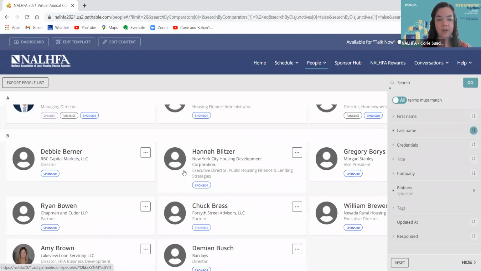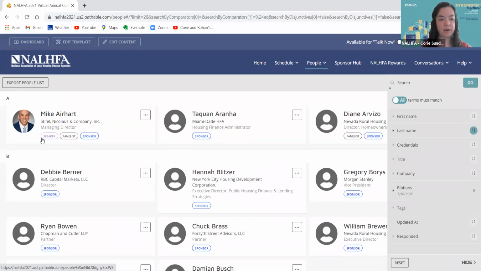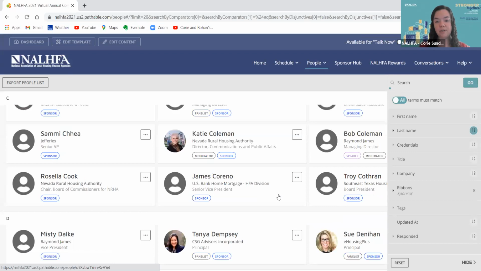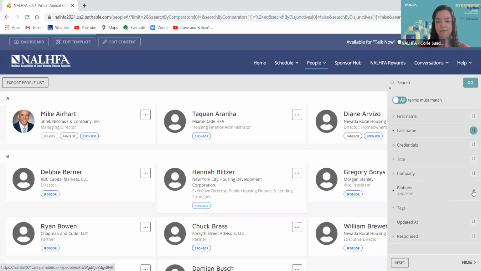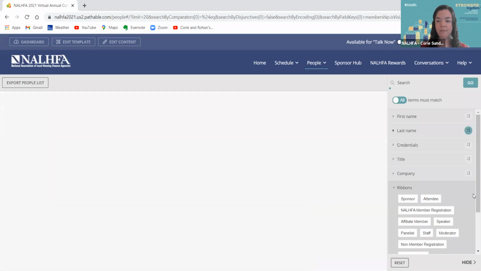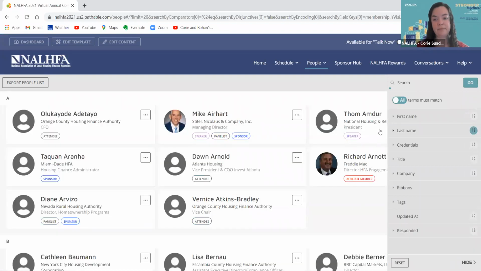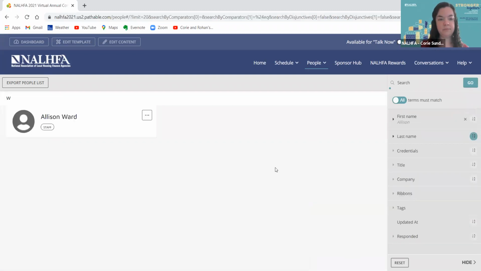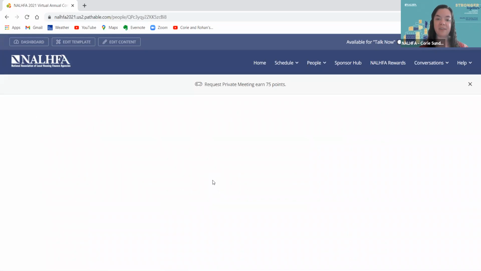You can see there'll be some individuals that have more than one, if they're also a speaker or a panelist. So you can really sort around and see the different types of folks who are registered to come for the conference. If I click this X right here, it'll remove that filter. So I'm going to search for Allison, as another example. And I was able to find her profile right here. So I'm going to click on Allison's profile as an example.